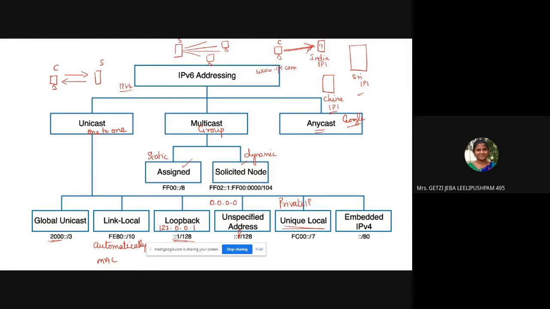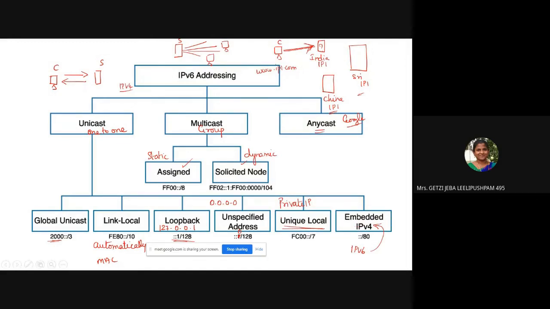Okay. Then embedded IP version 4. Embedded IP version 4 is, in order to use IP version 6 along with IP version 4, you have this address. Okay. So that is what you call the IP version 6 addressing. Please have a look at this table.